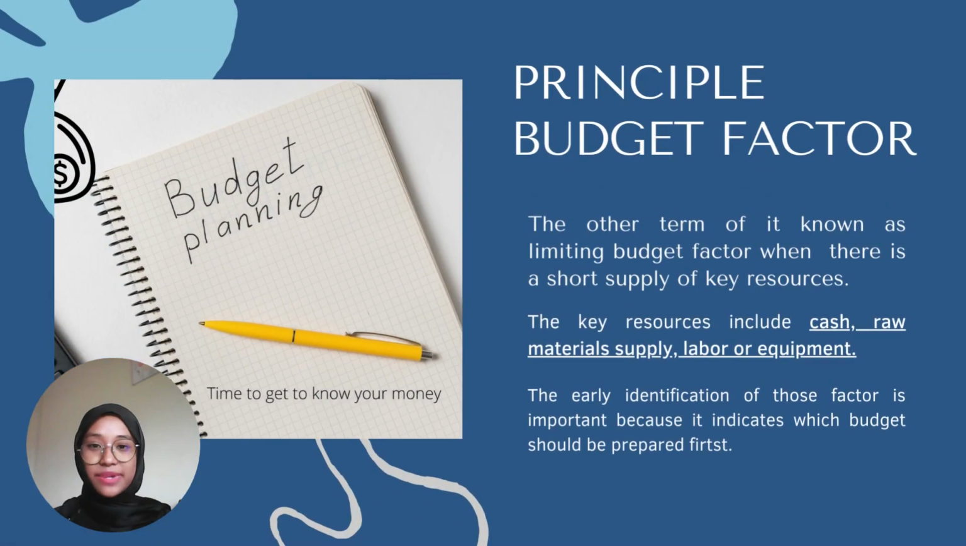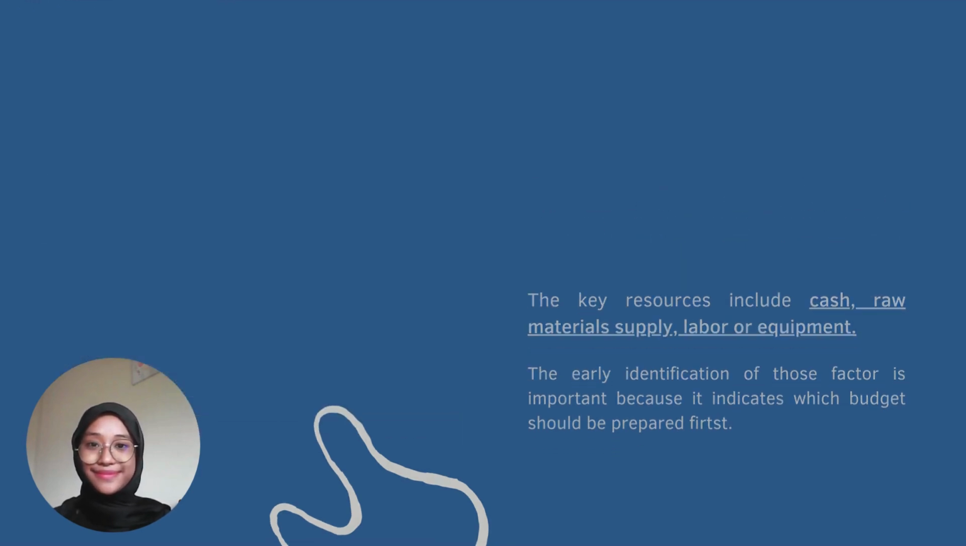The next one is the principal budget factor. The other term for it is the limiting budget factor, when there is a short supply of key resources. The key resources that we are talking about include cash, raw material supply, labor or equipment. The early identification of these factors is important because it indicates which budget should be prepared first.